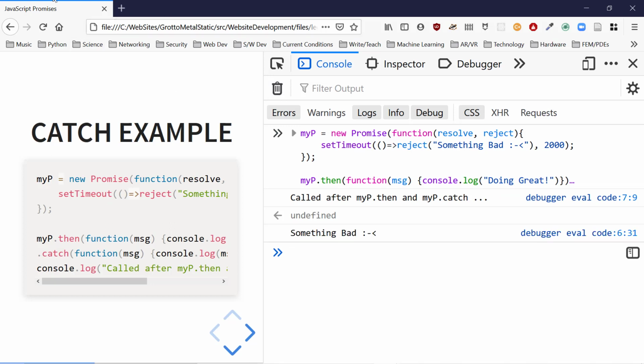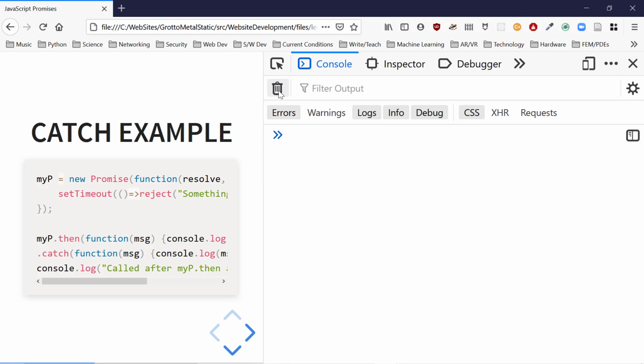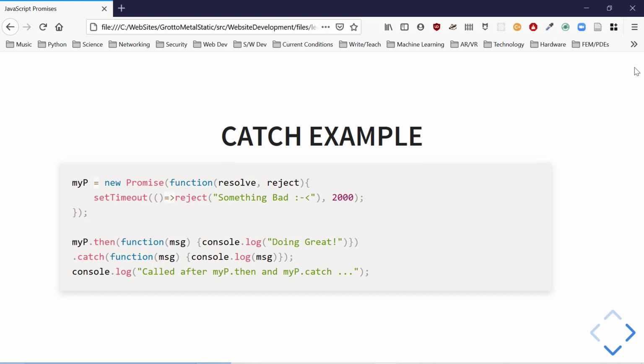Something bad. So we're able to separate the then stuff from the catch stuff. Nice. It's just stuff to help us make our programming neater. But we haven't done anything yet. Don't worry. We're going to get to it. We're going to be up to our ears in this. We're going to be using this on the server side too.